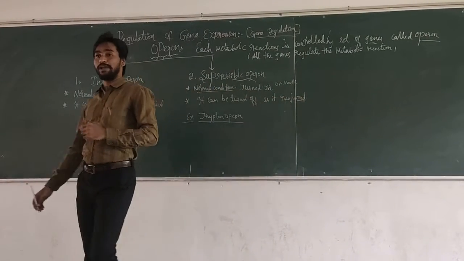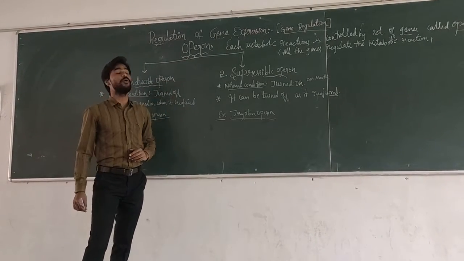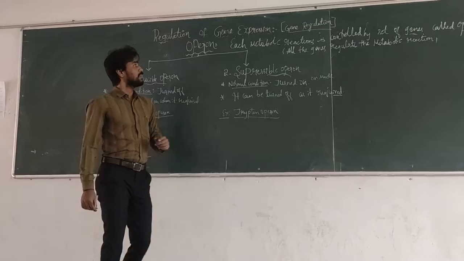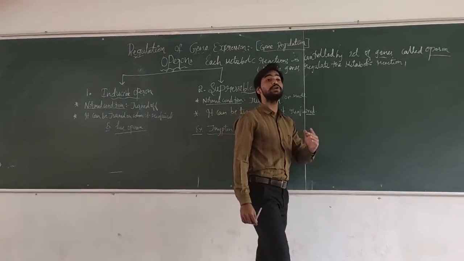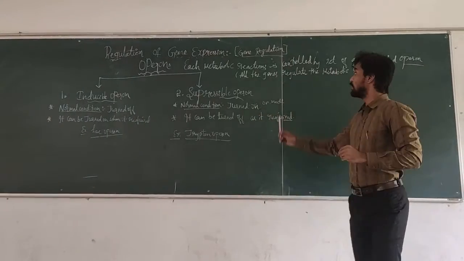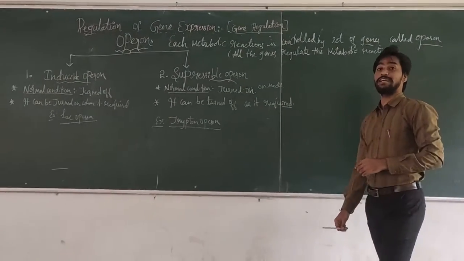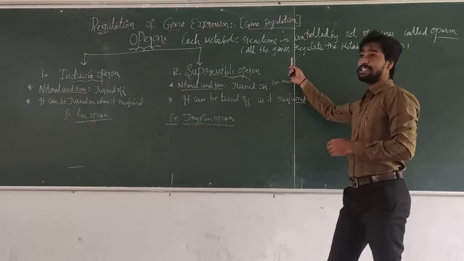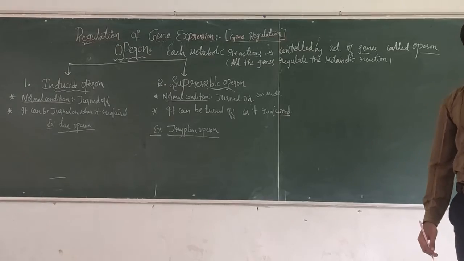Before going to the operon concept, I must tell the definition of the operon. This operon means each metabolic reaction is controlled by a set of genes. Those sets of genes are called the operon, or in other words, all the genes which regulate the metabolic reaction are called operon.